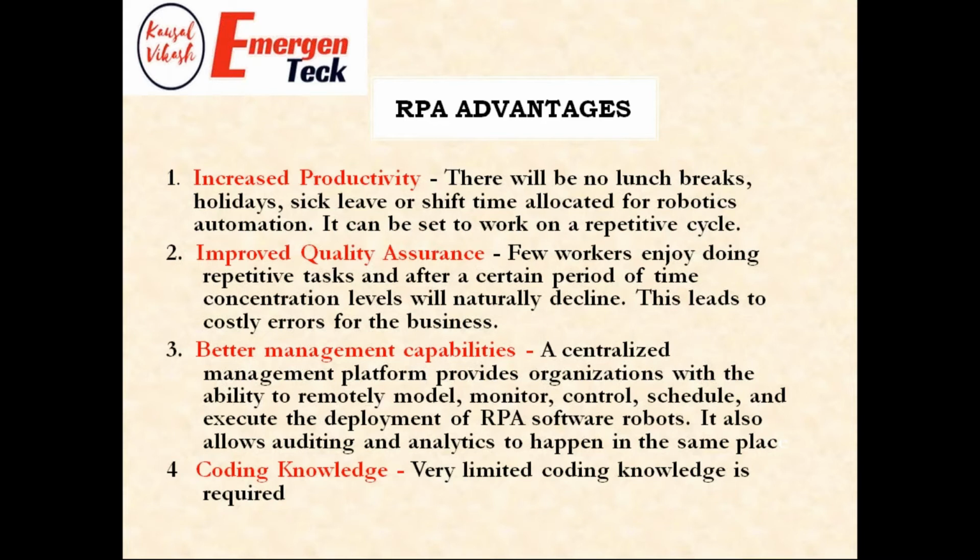In case you are doing the same task day by day, obviously it might happen that people can make a mistake while performing their job, and it might be a very costly mistake from the organization's point of view. The organization has to pay the clients, or if they break any SLA then they have to pay a very huge fine also, right? But this is not the case with robots. Basically, it will perform the same action the first time and forever. So it will give improved quality assurance.